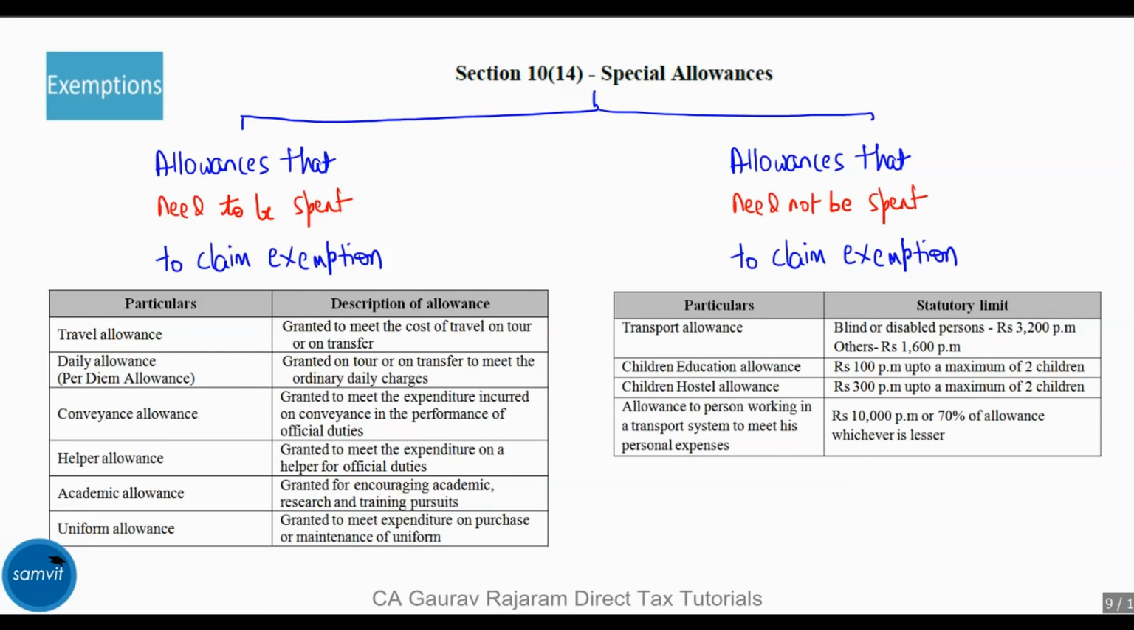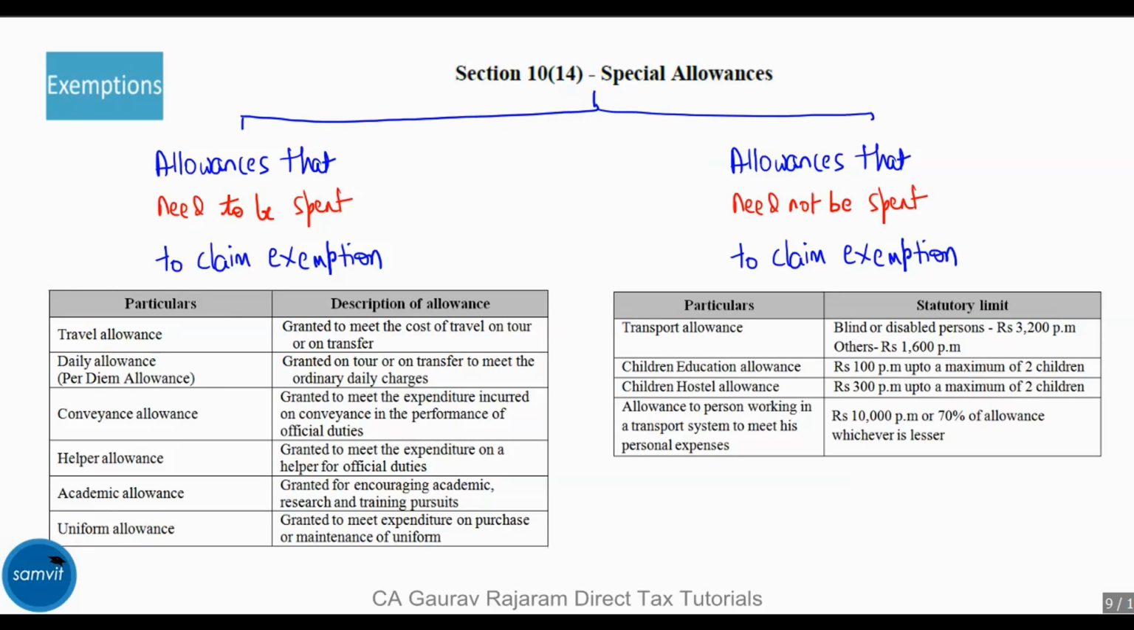The last exemption is called special allowances. There are 2 categories in that. The first category on your left is the allowances that need to be spent in order to claim the exemption. So in other words, if you do not spend this allowance received by you, it will be taxable in your hands. The right part of your screen shows the allowances that need not be spent to claim the exemption.